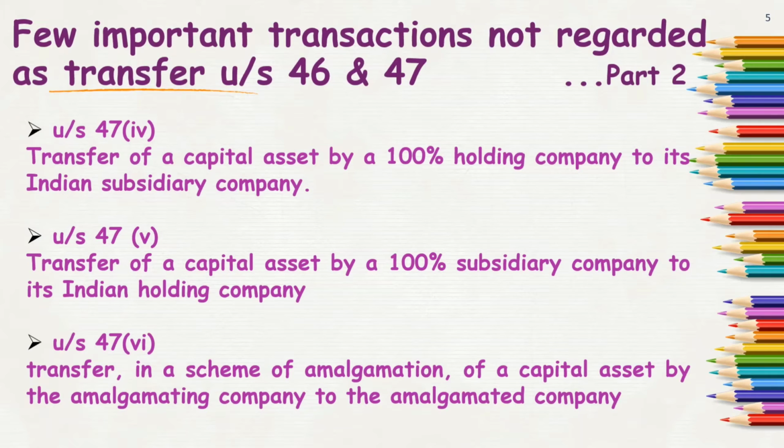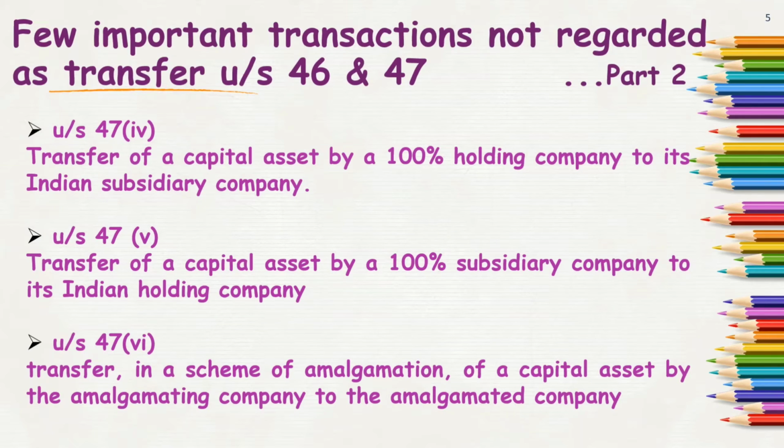Next, clause 5 says transfer of capital asset by a 100% subsidiary to an Indian holding company. Now the receiver should be Indian in both these clauses, whether the receiver is the subsidiary company or the holding company. The business who is the receiver should be an Indian company. Then such transactions will not be regarded as transfer.